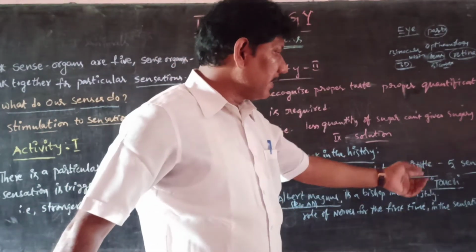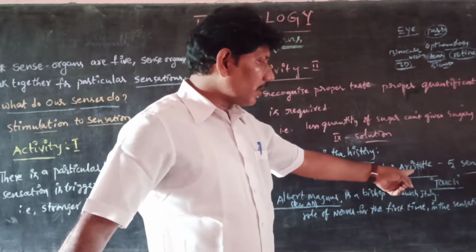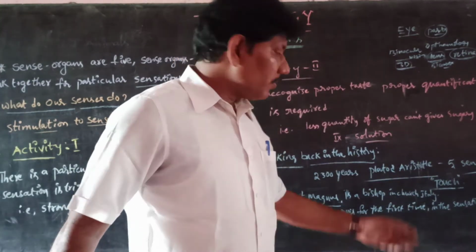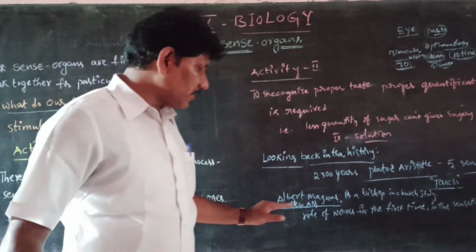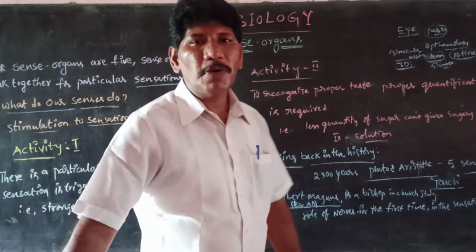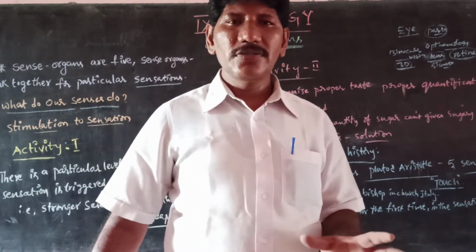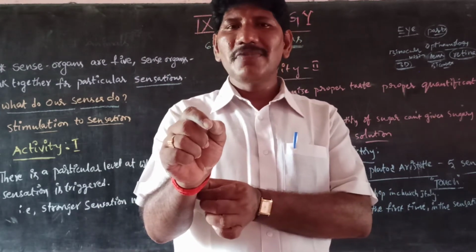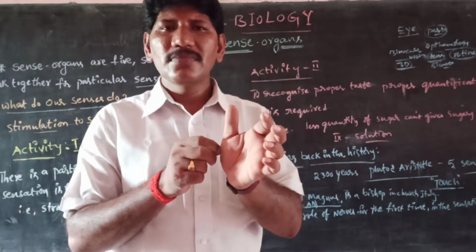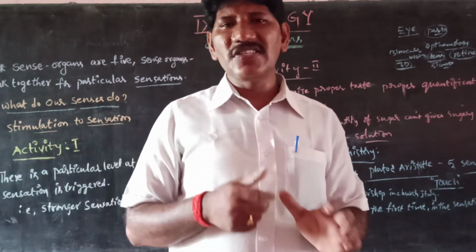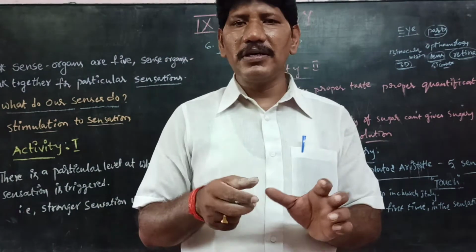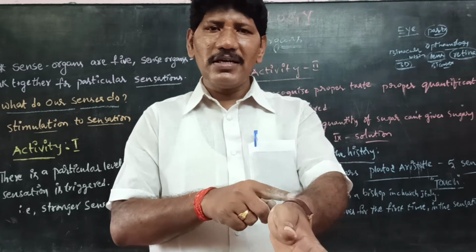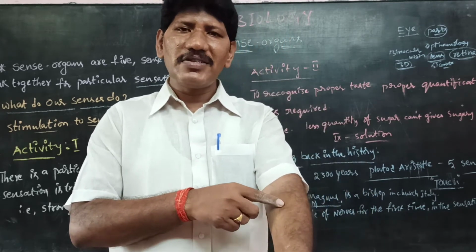Obviously, Plato and Aristotle gave importance to touch as a very important sensation. They were followed by another person, Albert Magnus, who also gave much priority to touch. Why? Because touch is possible when we pinch. Immediately we feel the pain sensation. How does it occur? Because of the stimulus on the skin, which is one of the sensory organs.